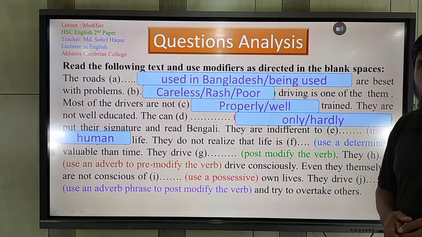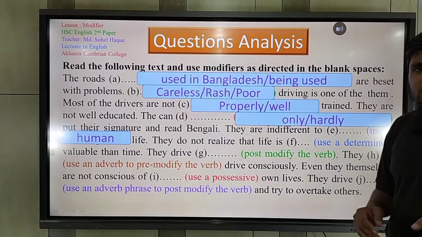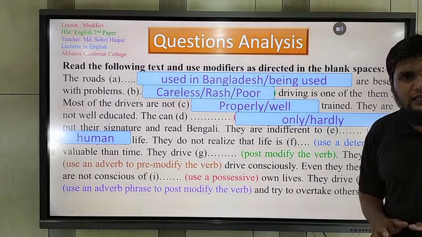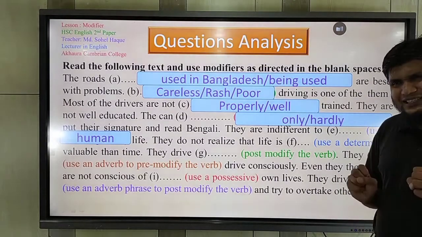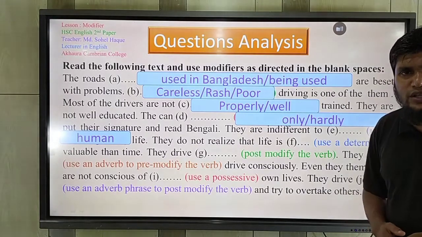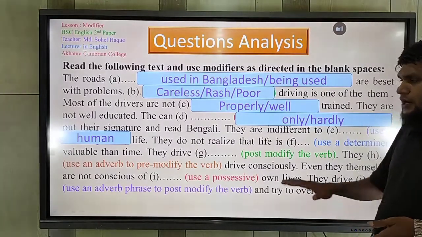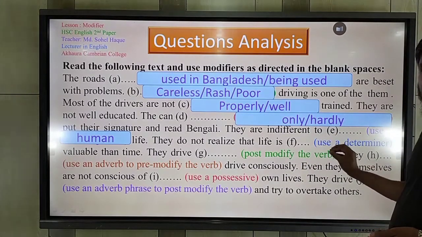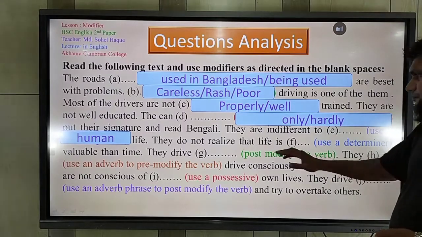Okay. So which are determiners? We know that a, the, these, that, my, many. These are being used as determiners in the English language. You have practiced them in our previous classes. So what is appropriate here? Which one should be appropriate here? We may check it.